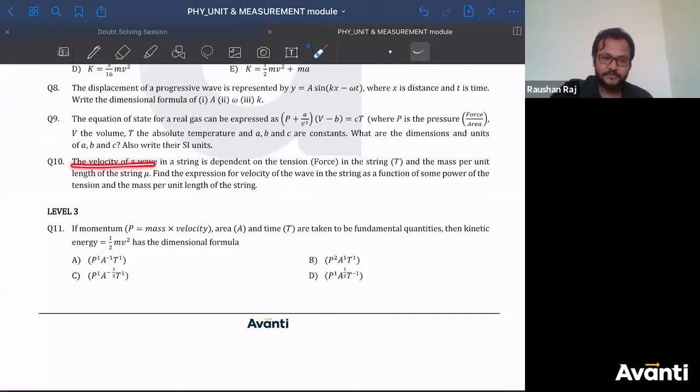The velocity of a wave in a string is dependent on tension. Tension is what? A force in the string. And you can denote that tension with a T. And the mass per unit length of the string, that is mu. Find the expression for the velocity of the wave in the string as a function of some power of the tension and mass per unit length of the string.